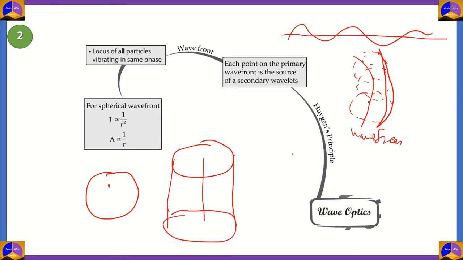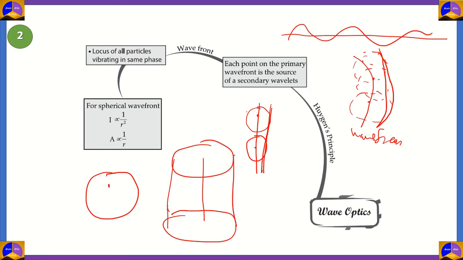And if you want to have a plane wavefront like this one, then what you essentially do is you take the light source at a very far distance off. And from here you can use the spherical secondary wavelets, and then using the tangents, you can form a new plane wavefront.